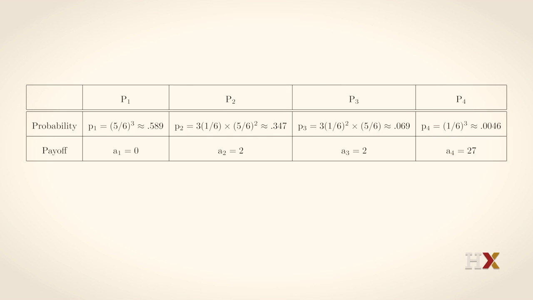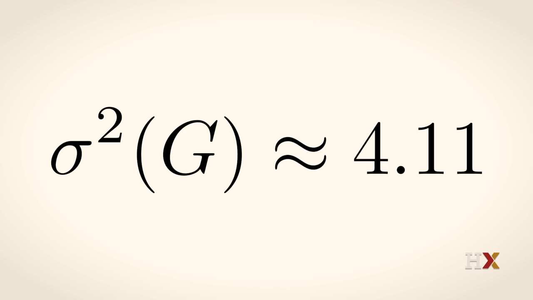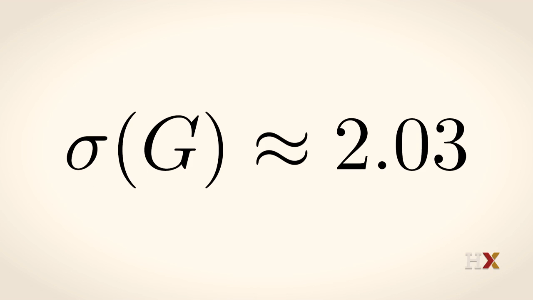For the game of Chuck-a-Luck, the variance can be calculated because we know the expected value. It's the probability of no sixes, 0.589, times the payoff minus the expected value, 0 minus 0.958 squared, plus the probability of one 6, which we saw was 0.347, times the payoff minus the expected value, 2 minus 0.958 squared, etc. You add those all up, you get about 4.11. And then if you wanted to know the standard deviation, you take the square root of that, which is about 2.03.